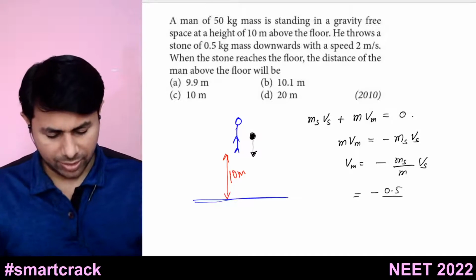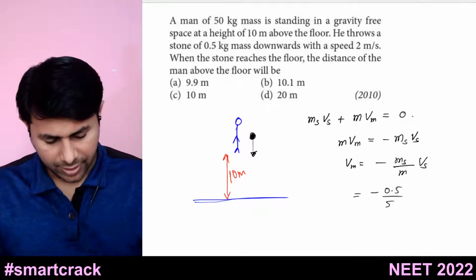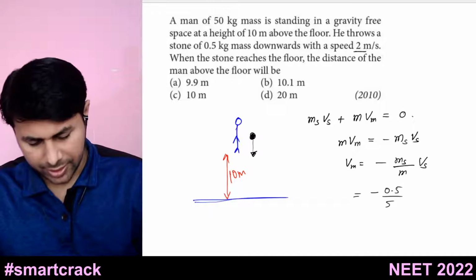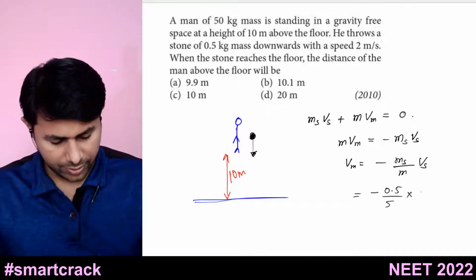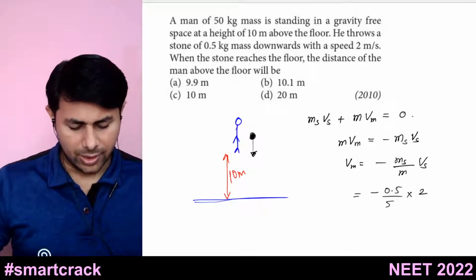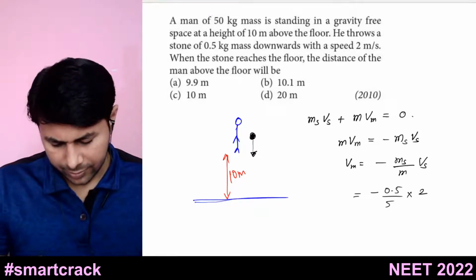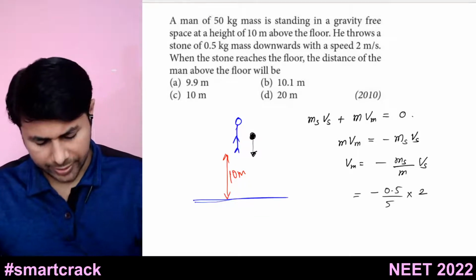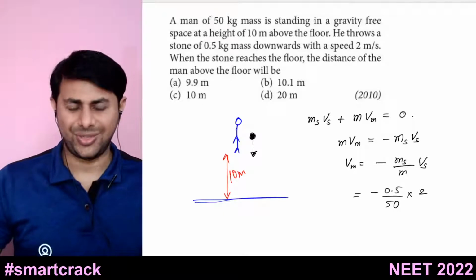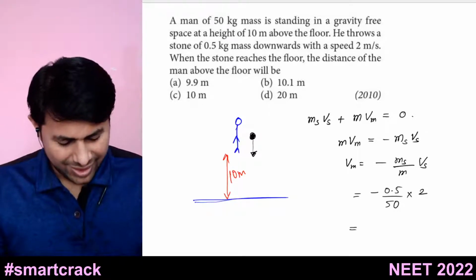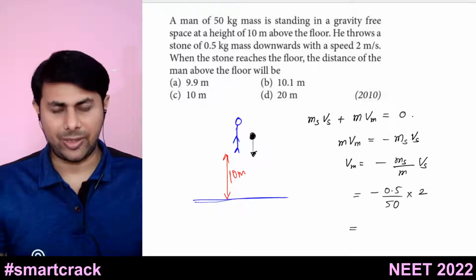How much is the mass of the man? It is 5. Velocity of stone is 2. So multiplied by 2. So now 0.5 divided by 5 will be... oh, mass of man is 50, not 5. Okay. So 0.5 divided by 50.